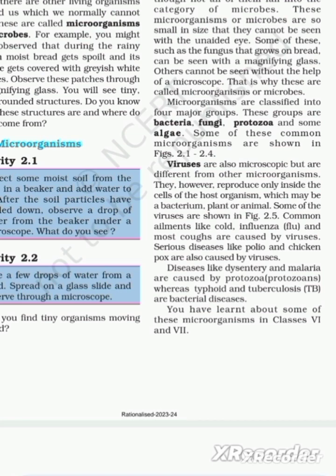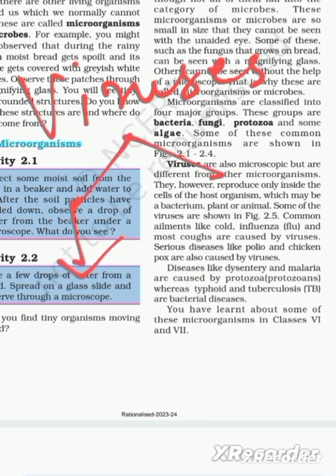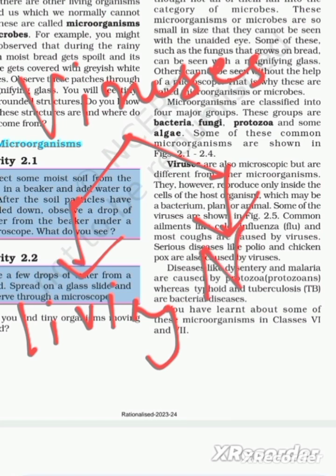So, in case of virus, we cannot say that viruses are microscopic. I will tell why. Because in one stage of life, they are living, and in another stage of life, they are not living.